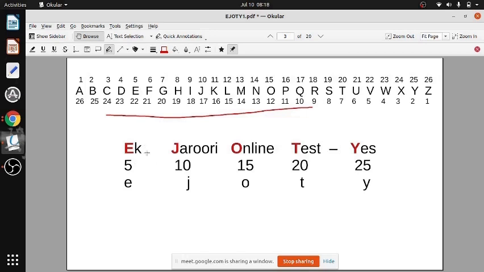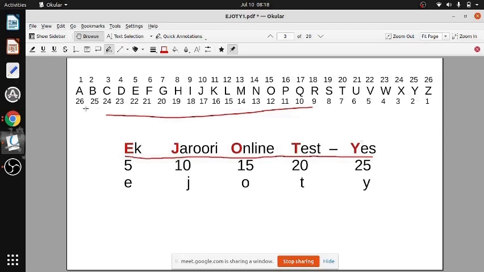G, for instance. After E comes F, G. So 5, 6, 7. Add 2, so 5, 6, 7. I means, where does I come? Before J. So 10 minus 1, 9. So if you remember this, it is very easy to remember all the things. It is multiples of 5. From A to Z, it is very easy to get the numbers if you remember Ek Jaruri online test.